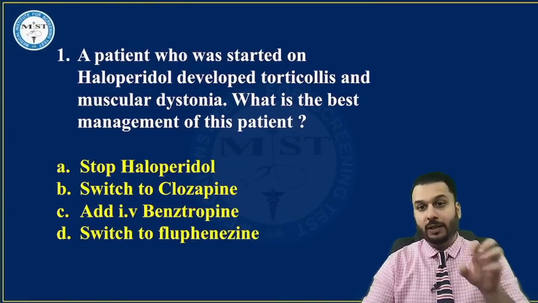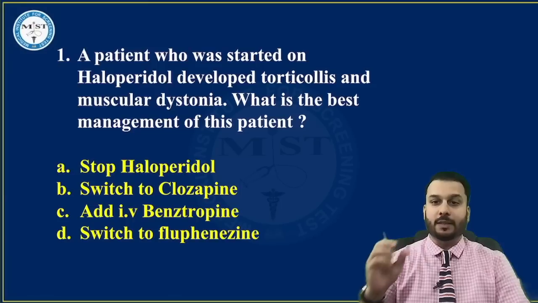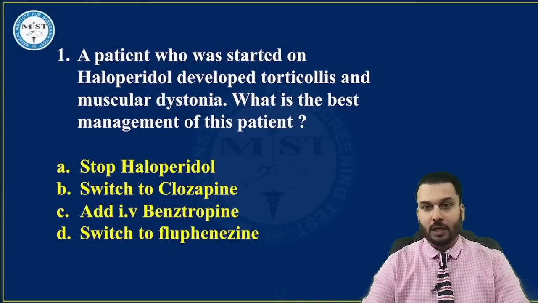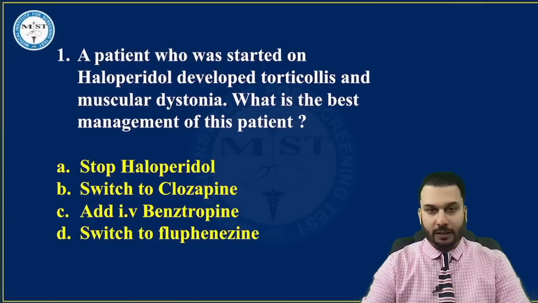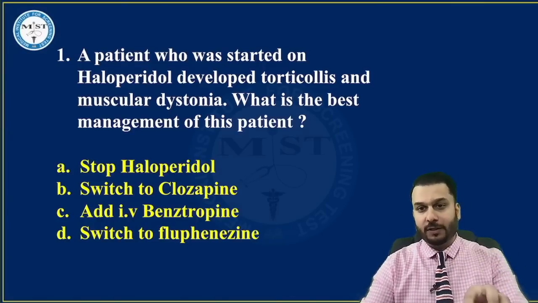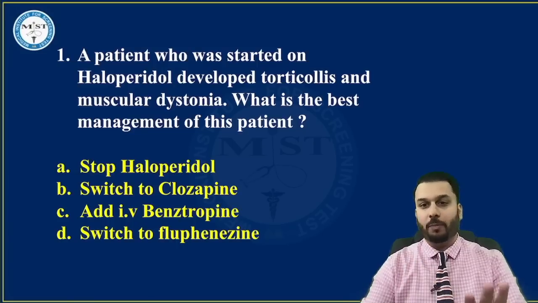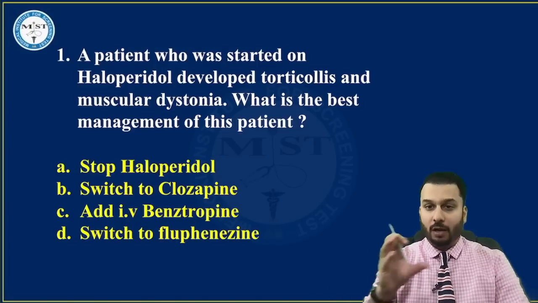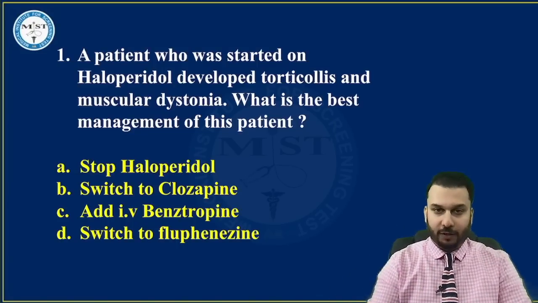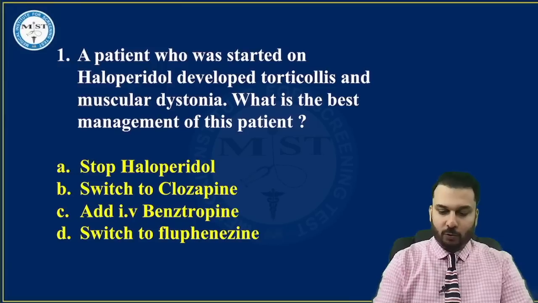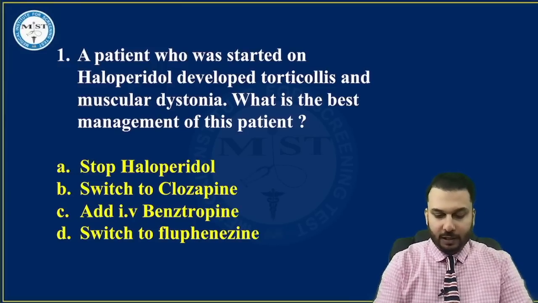One of the earliest manifestations is muscular dystonia, where the muscles of the body start contracting. If this side effect starts, you're not going to stop the antipsychotic medication, rather treat this side effect. And the medication that we are going to use to treat this side effect is none other than